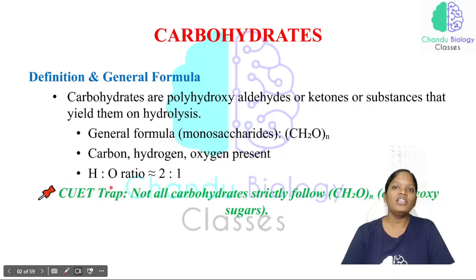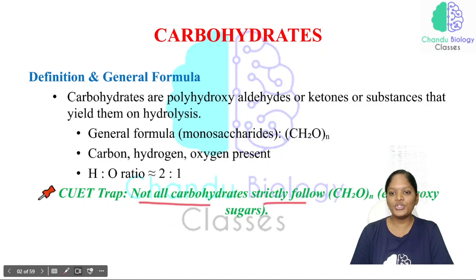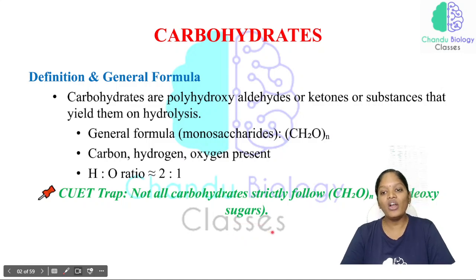So how can we expect a question from the basic information? Not all carbohydrates strictly follow CH2O of N. For example, deoxy sugars. Deoxy means absence of oxygen in the sugar, so that is why we say deoxy sugars.